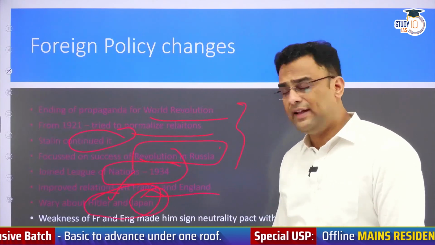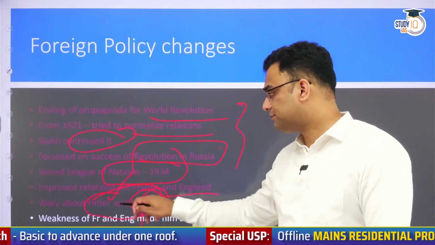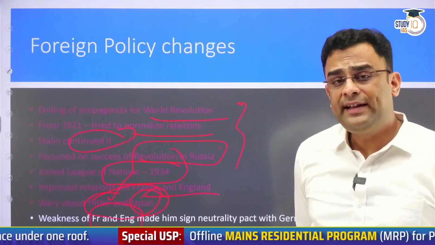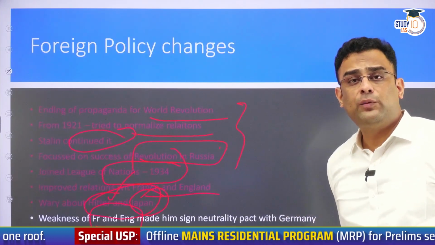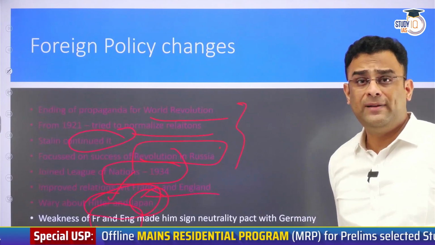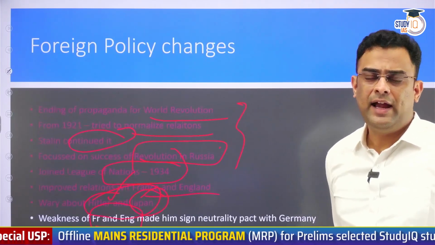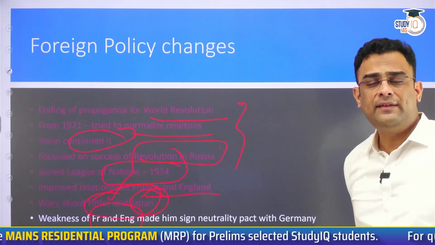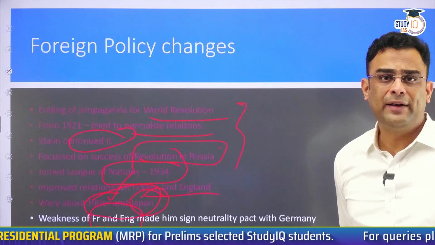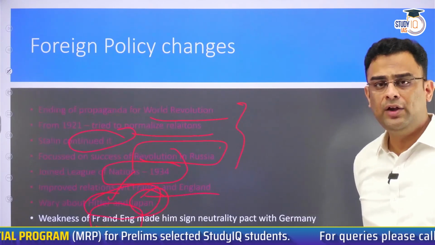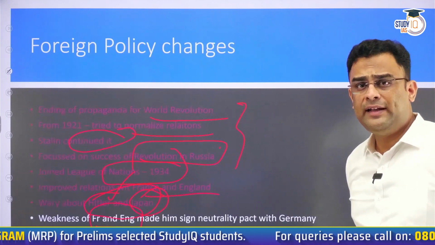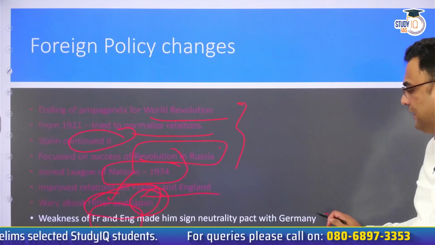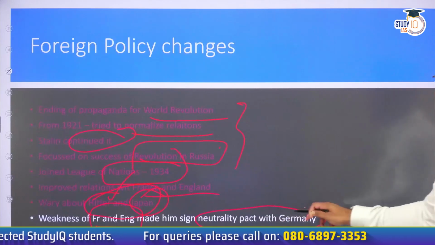Now, while Hitler was rising, France and England did not take tough action against Hitler. And this led Stalin to believe that all of this was being done to make Hitler powerful against USSR. And perhaps not wrongly so. He could clearly see that France and England go easy on Hitler despite all the dadagiri that he was doing in Europe. And therefore, he decides to turn the tables on France and England. What does he do? He signs a pact of neutrality with Hitler himself.